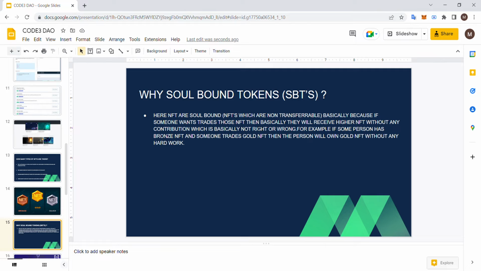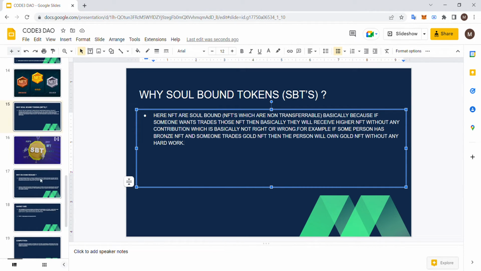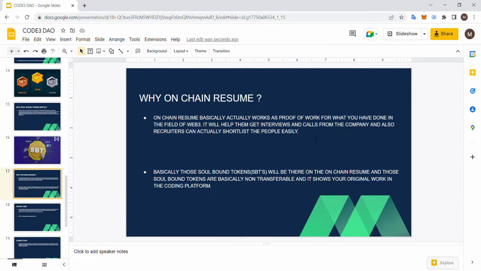For example, let's take a person who has a bronze NFT and someone trades a gold NFT, then the person will own a gold NFT without any hard work. Which creates a fake community, right? So that is the use of soul-bound tokens. These are non-transferable.